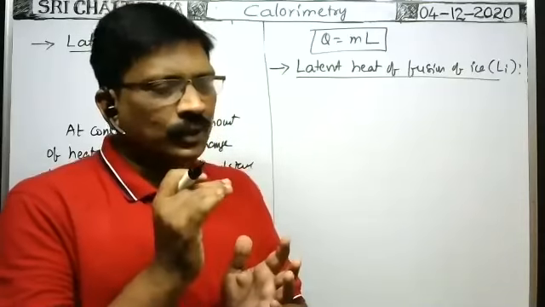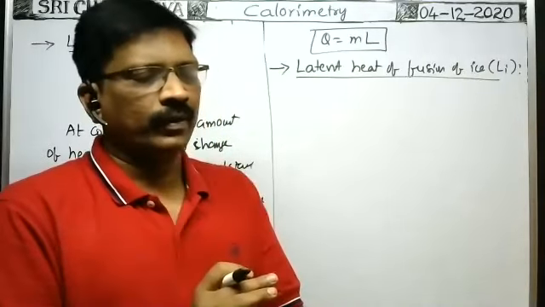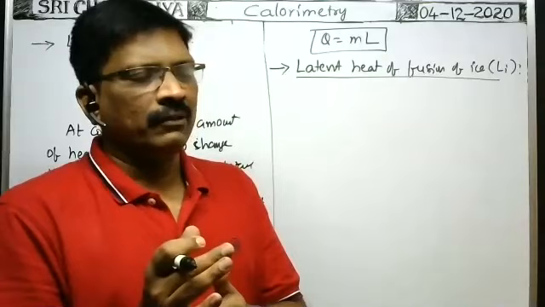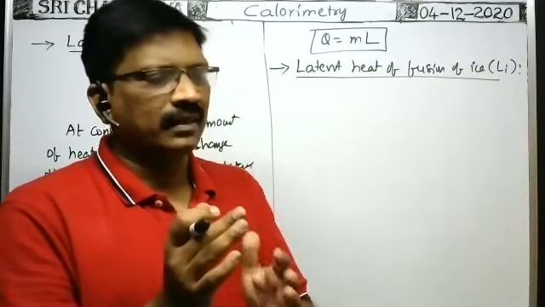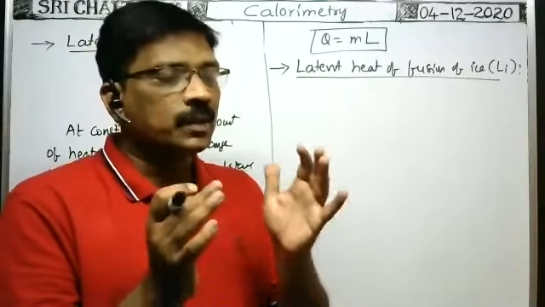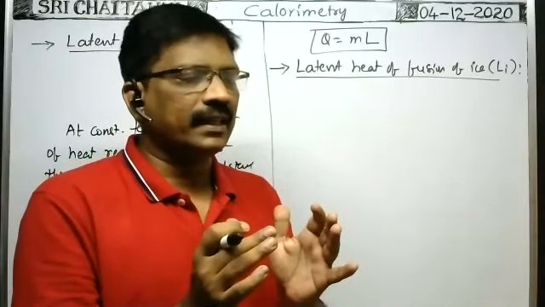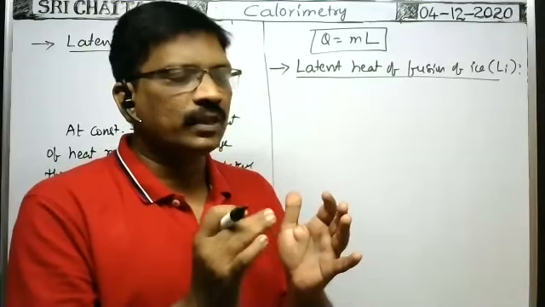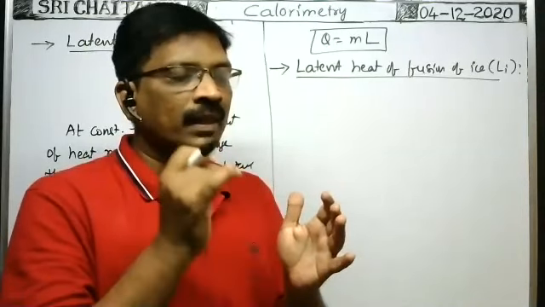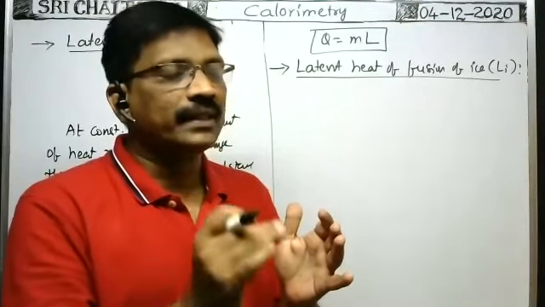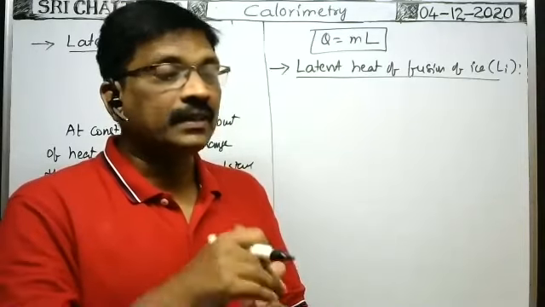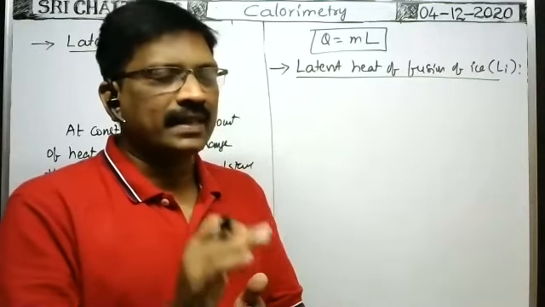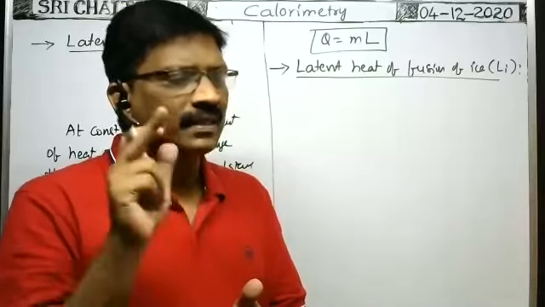Now, in order to convert it into water, you supply heat energy. At atmospheric pressure, as the ice block is at -5 degrees centigrade, it absorbs the heat energy so that its temperature increases from -5 degrees centigrade to 0 degrees centigrade, because ice melts at 0 degrees centigrade at atmospheric pressure.